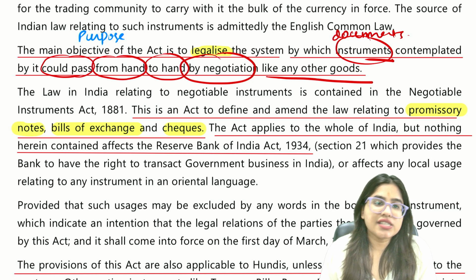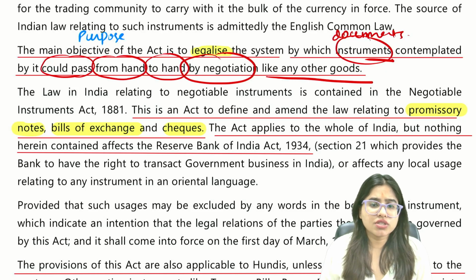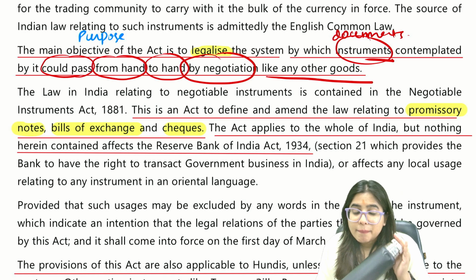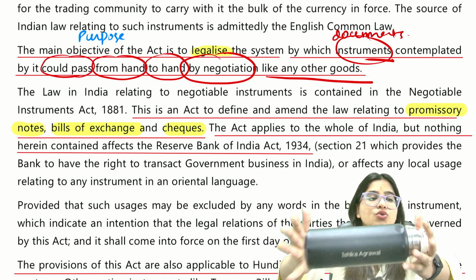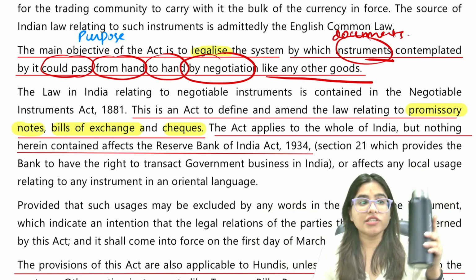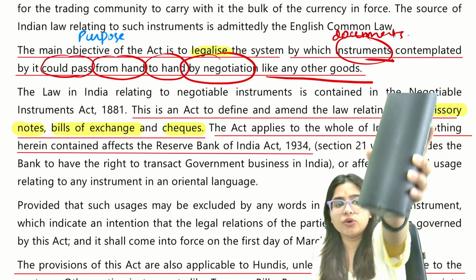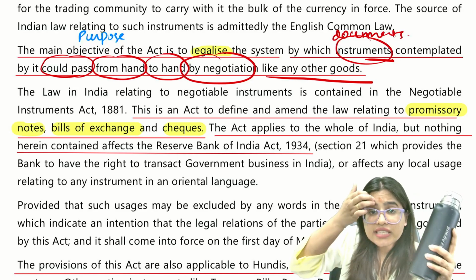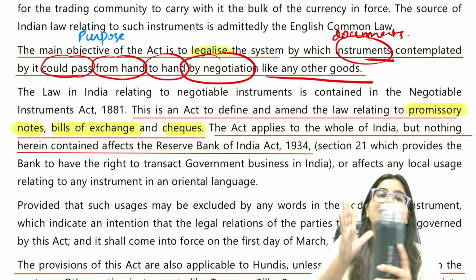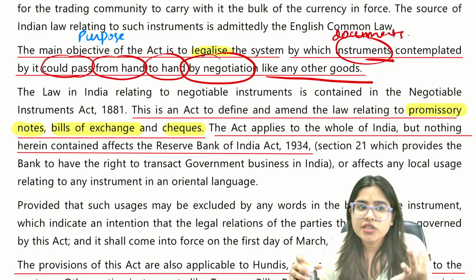So what we are saying is, just like goods, for example, this mouse is a goods, this bottle is a goods. If I simply hand over this bottle to the other person, we can transfer the ownership just by negotiation or by delivery. In the same way, we wanted to bring a law which would regulate the transfer of instruments, documents like check, promissory note, bills of exchange.